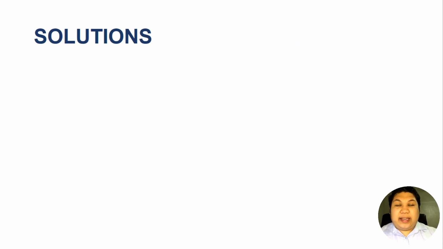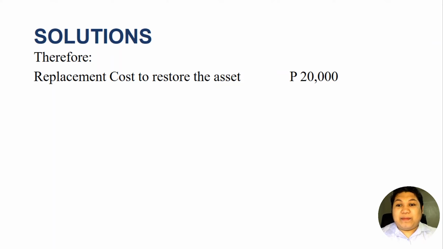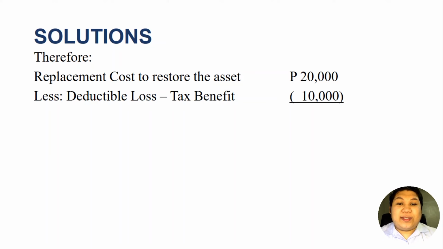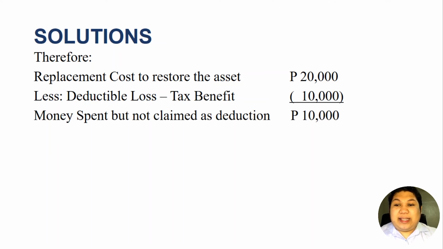So here's what will happen. The replacement cost to restore the asset was 20,000 less the deductible loss, the tax benefit, that is 10,000 pesos. This is the money spent but not claimed as deduction. Again, from the entire 20,000, we can only deduct the 10,000 as our deductible loss from our gross income because the loss could not exceed the book value of the property.